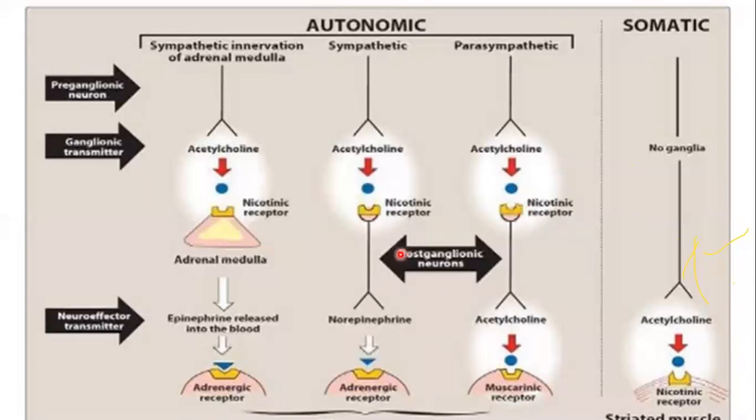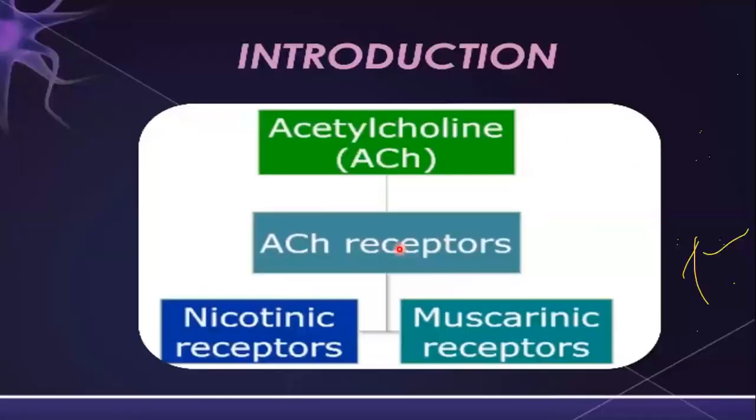So remember that we have two types of cholinergic receptors. So ACH receptor means cholinergic receptor. So the acetylcholine binds to the cholinergic receptors, right? And we have two types of cholinergic receptor. One type is known as the nicotinic receptor, and the other type of the cholinergic receptor is known as the muscarinic receptor.